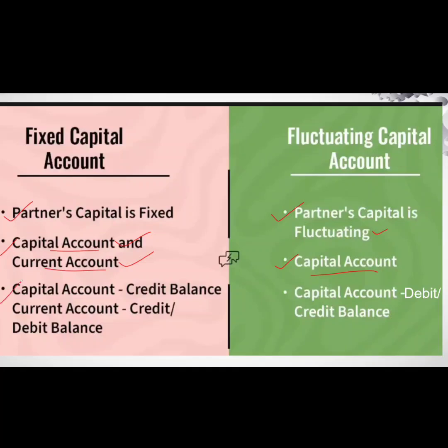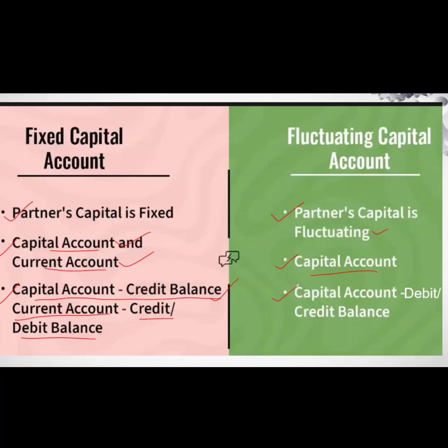The third important difference is that under the fixed capital system, the capital account always shows a credit balance, whereas the current account shows a credit or debit balance as it keeps changing. The capital does not change, so it always shows the credit balance.